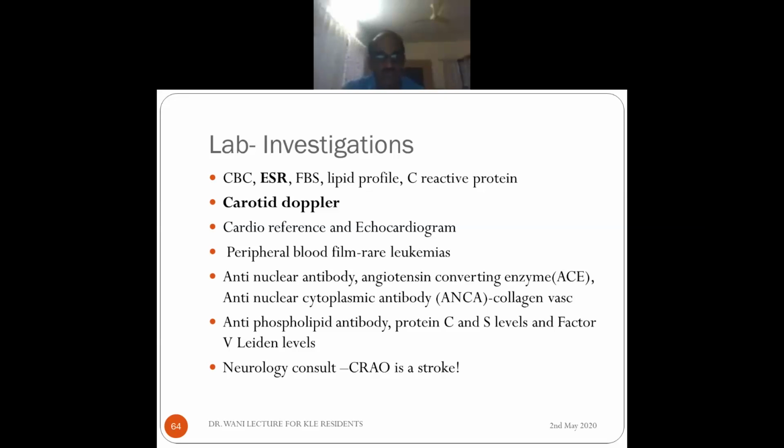Sometimes leukemias can cause it. Then antinuclear antibody, angiotensin converting enzyme, antineutrophil cytoplasmic antibody are all to rule out collagen vascular diseases, not usually seen in old patients, but in younger patients with CRAO. Antiphospholipid antibody, protein C and S levels, factor V Leiden deficiencies are all done in younger patients who come with unusual presentations. These usually do not occur in older patients. Older patients, carotid and heart. Younger patients, heart again, but other things you have to consider. Neurology consult is a must because CRAO is a stroke and he is at risk of developing stroke in the brain. So they must take some measures.